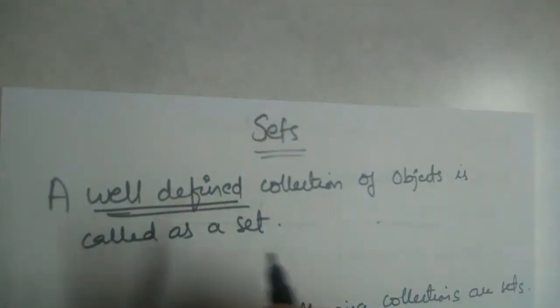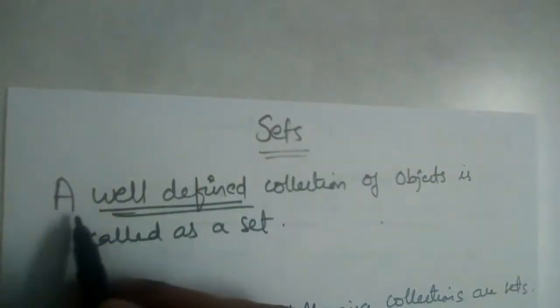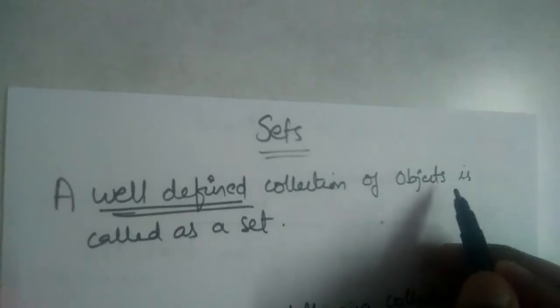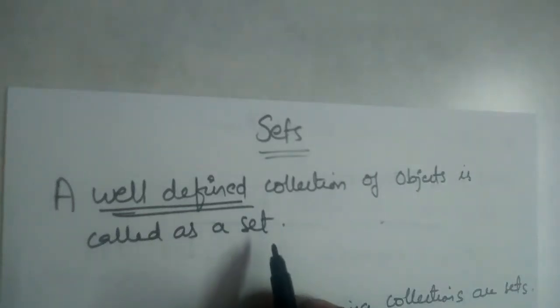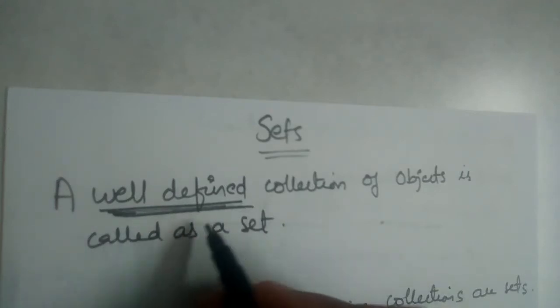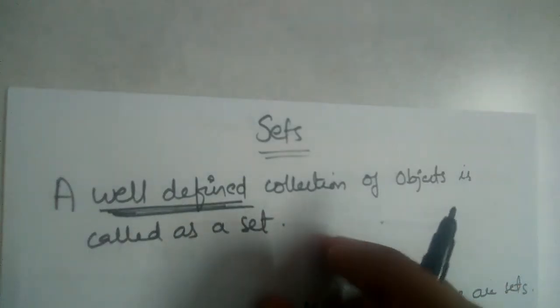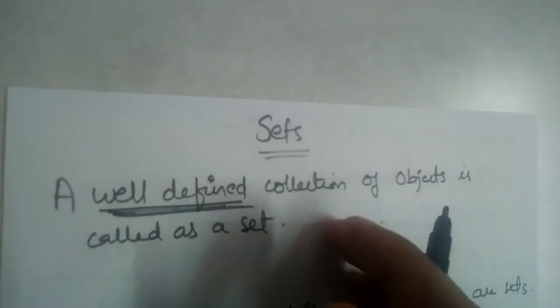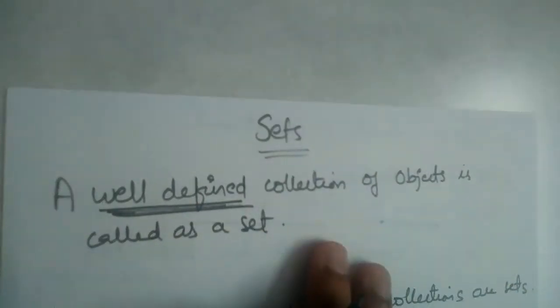We're going to start a new chapter, sets. First, the definition. A well-defined collection of objects is called a set. Okay, what do we mean by well-defined? Well-defined means all the objects in the set must have a common feature, a common property.